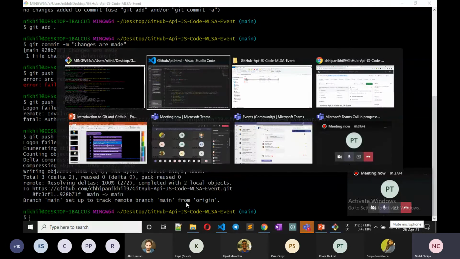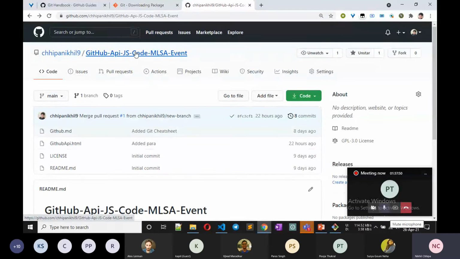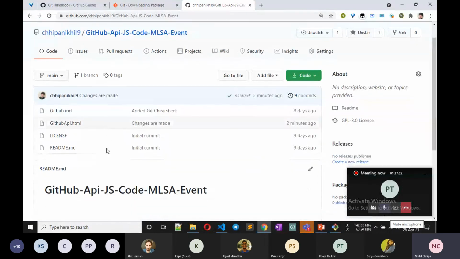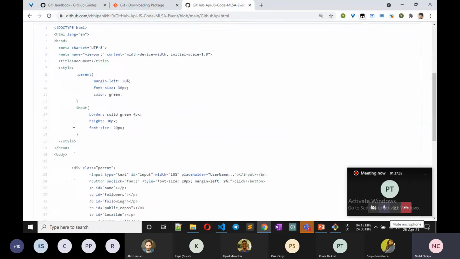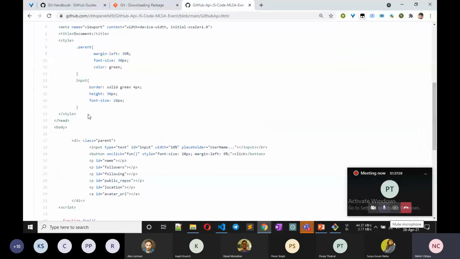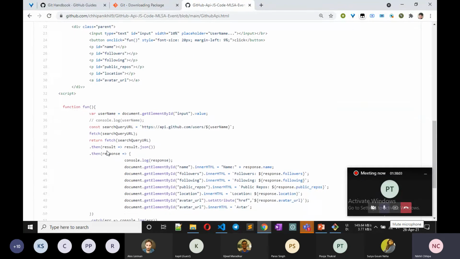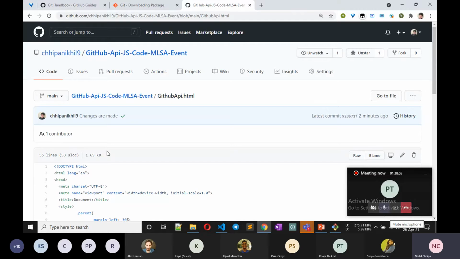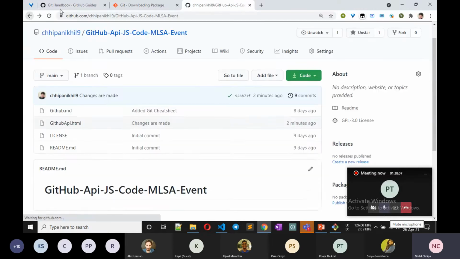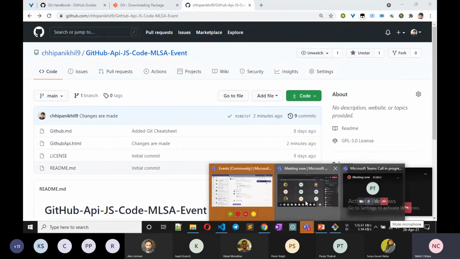Okay, now let's see whether the changes we made are reflected in this repository or not. So we check that. If we check GitHub API.html, there is no hello, and the div part is also deleted because we made the changes from here. So now you can understand how you can add Git to existing projects. Okay, is it clear now?